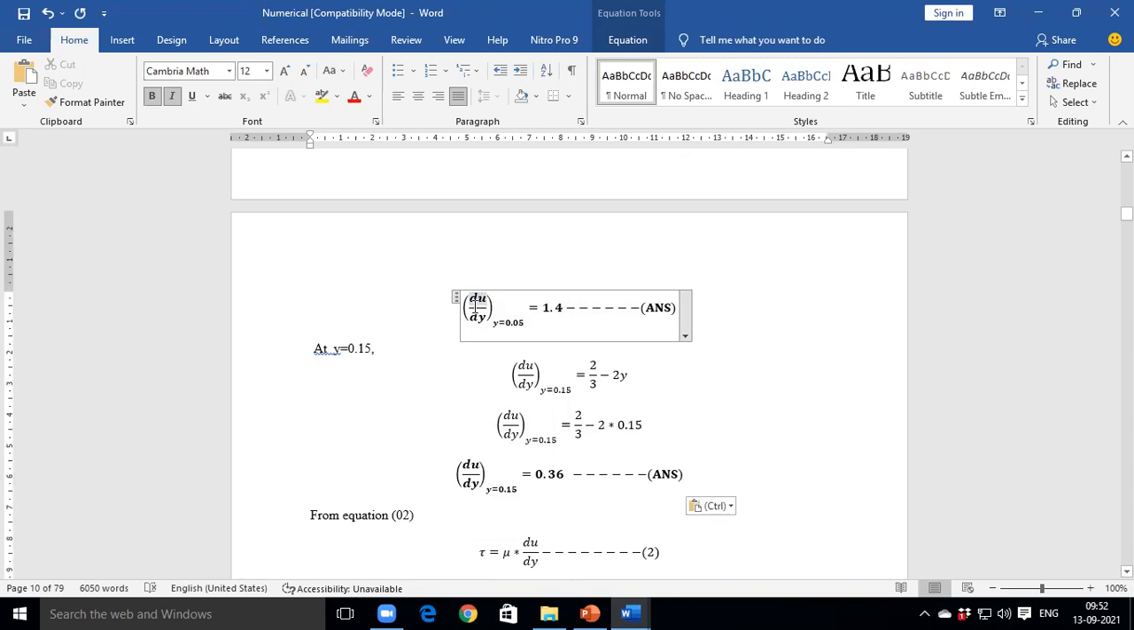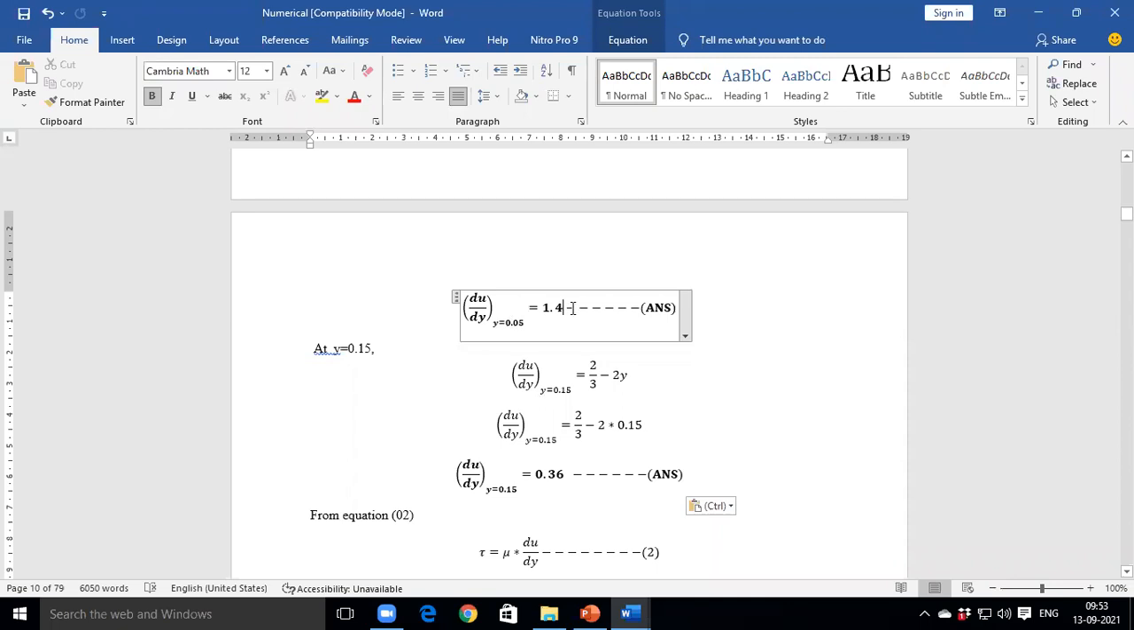What is the unit of du, the change in velocity? Meter per second. And what is the unit of dy? Meter. So what will be the combined unit? Meter per second, and this one is meter.